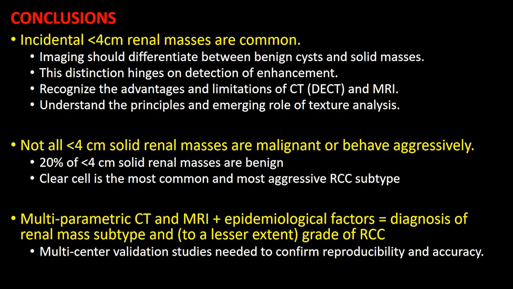So in conclusion, incidental less than 4 centimeter renal lesions are very common, and imaging should and is able to differentiate between benign cysts and solid masses. This distinction hinges on the ability to characterize the presence or absence of enhancement, and it's important to understand the thresholds used to diagnose enhancement at both CT and MRI, and recognize the advantages and limitations of both CT and MRI, and how they may be complementary in renal mass imaging.